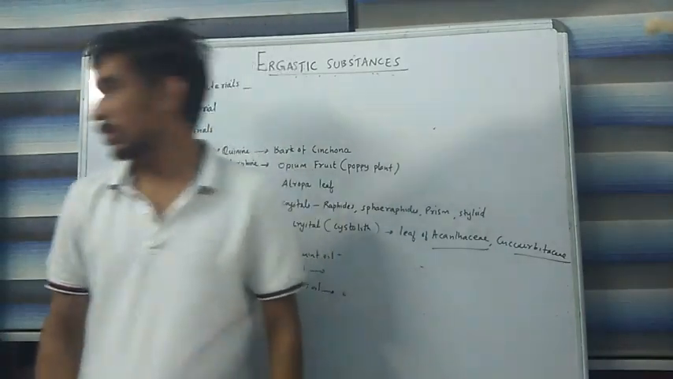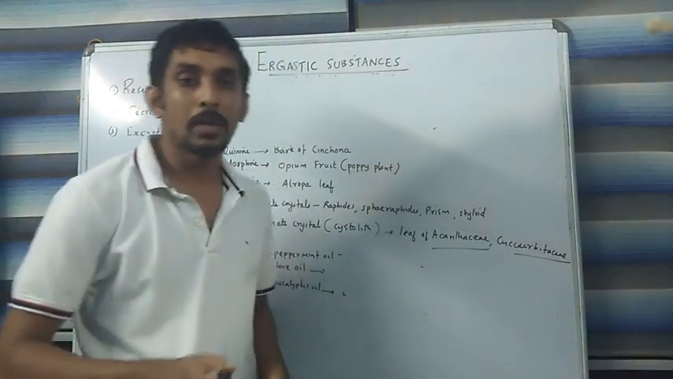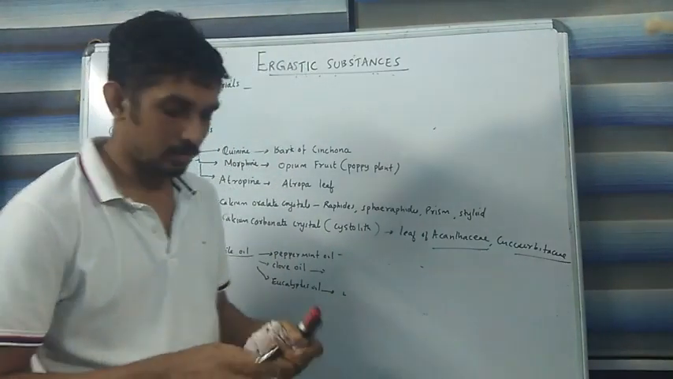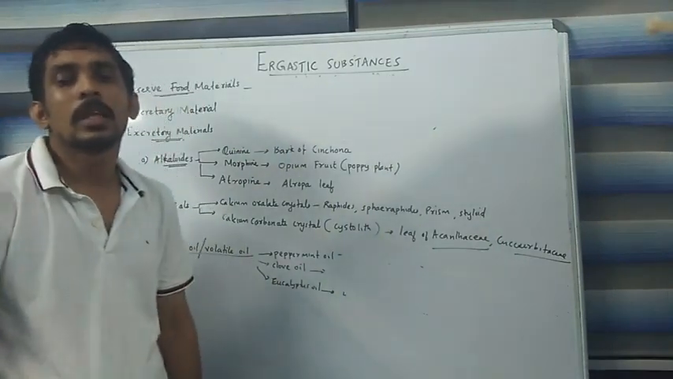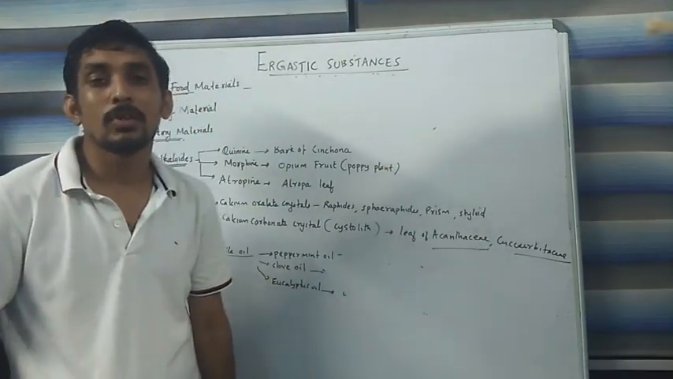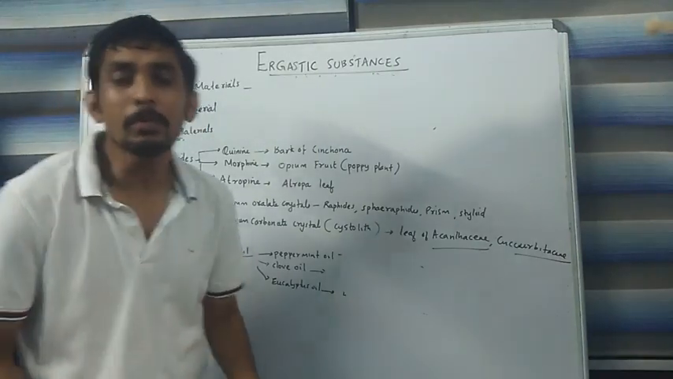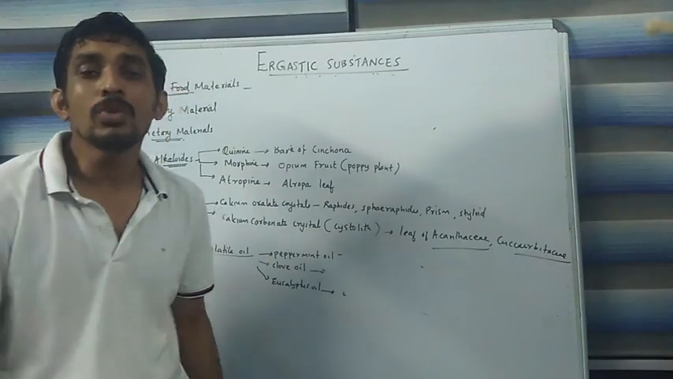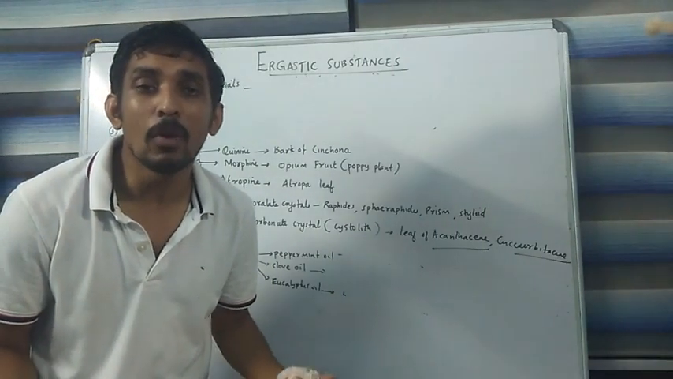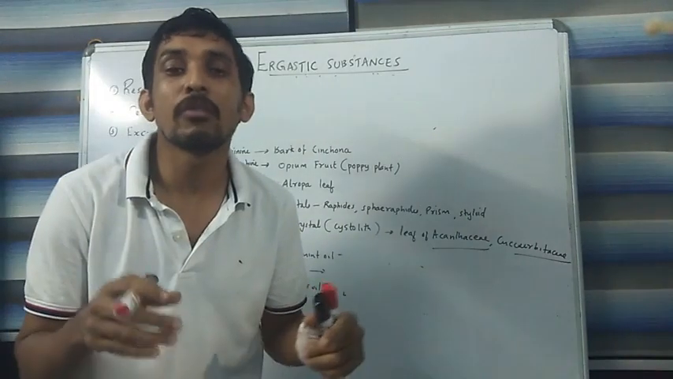In this video class, I like to explain the topic organic substances. Organic substances are the non-living or dead material which are produced by the live plant cell. Usually, organic substances can be found within the cytoplasm, or within the vacuole.